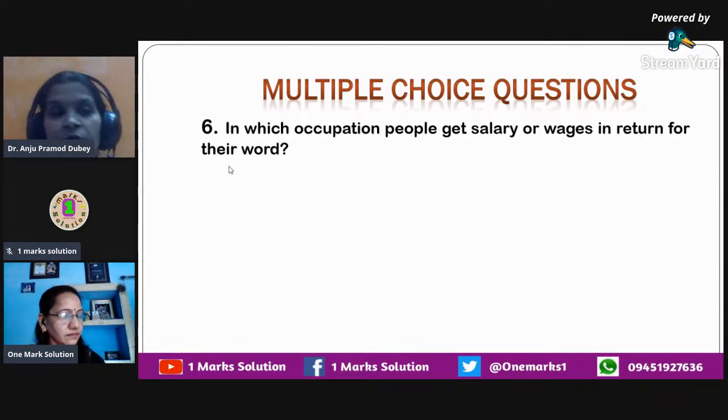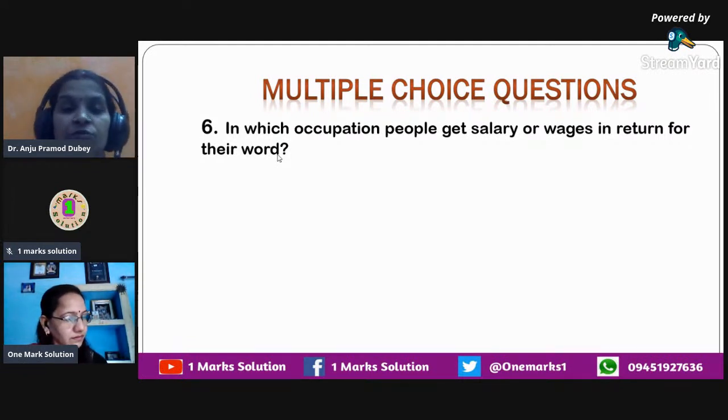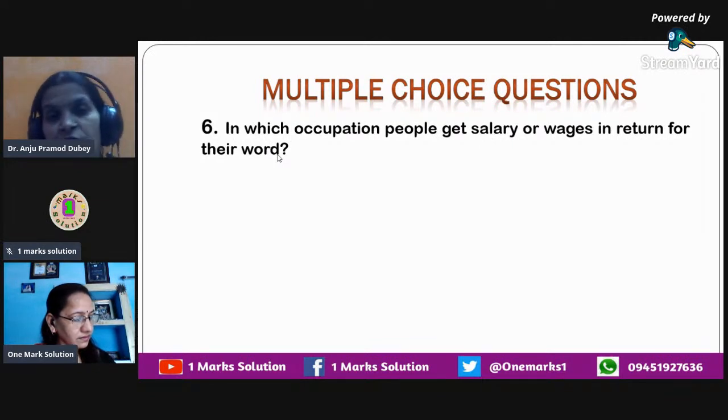Okay, the next question that we have is, in which occupation people get salary or wages in return for their work? Actually, it is misspelled. The word is work. So we know that all these economic activities are categorized into three broad categories. That is, your business, profession, and employment. These are the three categories that we all know.